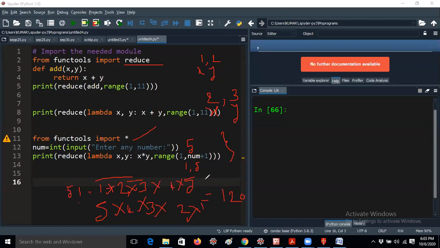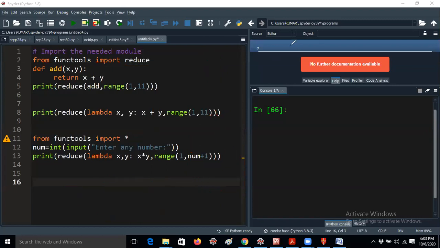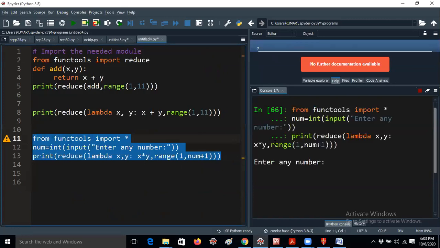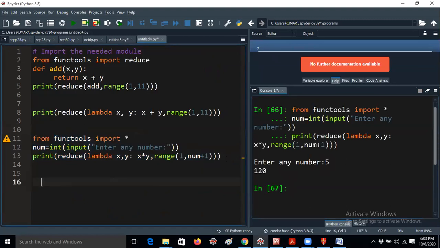In that way it will calculate up to 5 factorial. You can give not only 5, you can give any number. That's not an issue at all. Let me give, enter a number. I'm giving 5. It is getting 120, so that is good. This is the way you perform the reduce function.